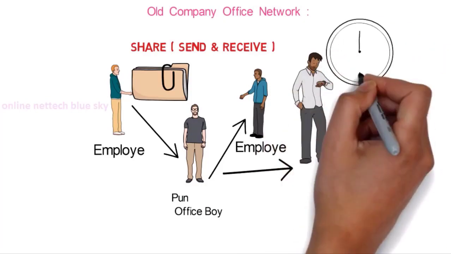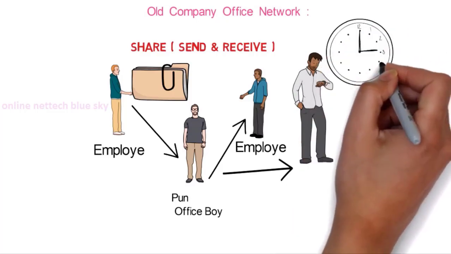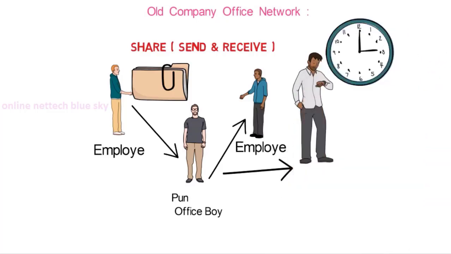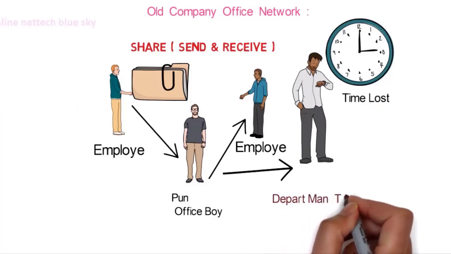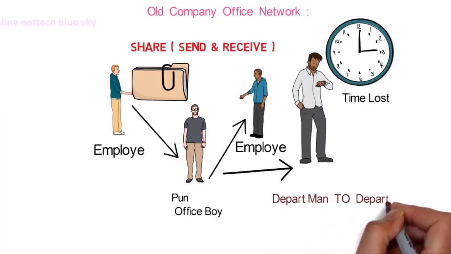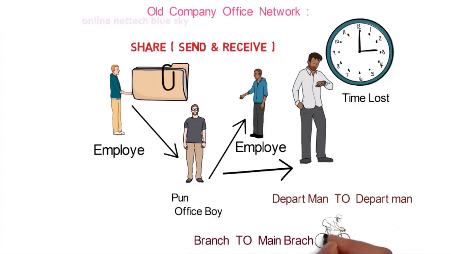So time was lost, departments were late, and files were delivered late. Sending and receiving files from one department to another, or from one branch to the main branch, meant the middleman needed a vehicle or other means to send, receive and share files. This is how old company networks worked, and data was not very safe.